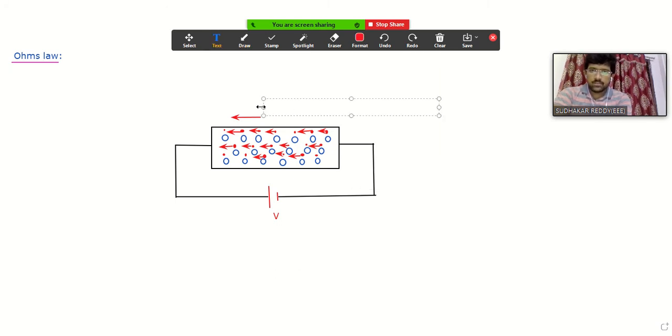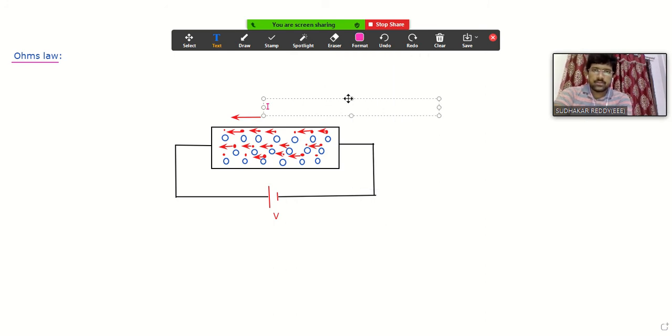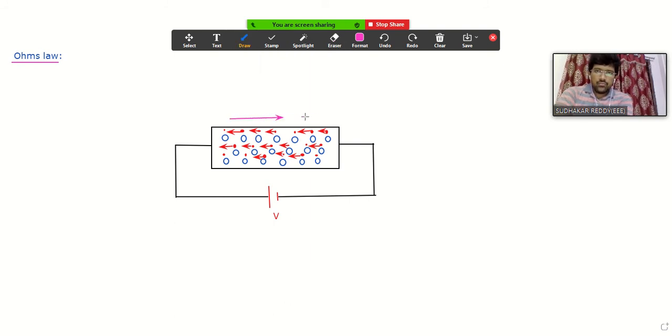Consider a current value of I. It depends on the number of free electrons crossing a junction or a point. Now, Ohm's law will tell you the relation between this voltage and the current passing through the conductor. I made a mistake. What is the direction of the current? The current should be in the opposite direction to the flow of free electrons. If the electrons are moving from right to left, the current indication should be from left to right, because the conventional direction of the current is opposite to the flow of free electrons.